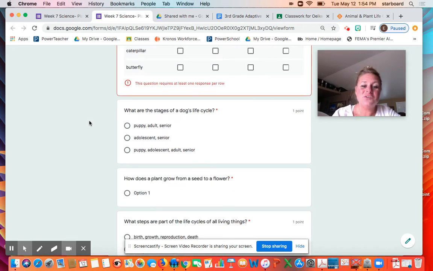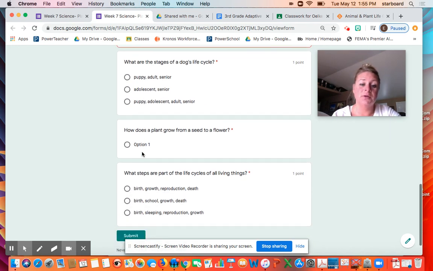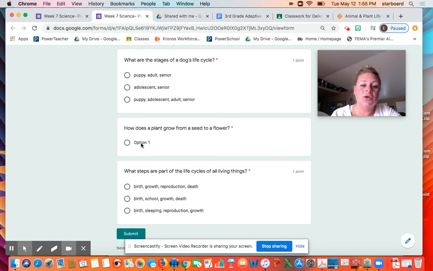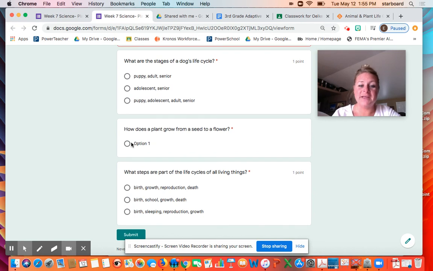Okay. The next one says, what are the stages of a dog's life cycle? Do dogs go through the stages of puppy, adult, and senior, adolescent, and senior, or puppy, adolescent, then adult, then a senior? Your next question says, how does a plant grow from a seed to a flower? You are actually going to type that out. So just type your explanation of how a plant grows from a seed to a flower.